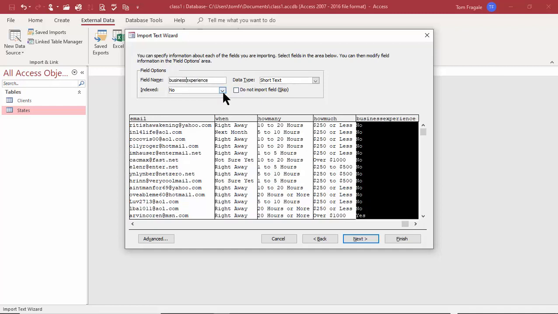Good. Now, in this case, you can actually change the field name or the data type. You can make that field indexed in the Access database, or you can just skip that field and not import it. So you can do that field by field. I'll pick on Next.